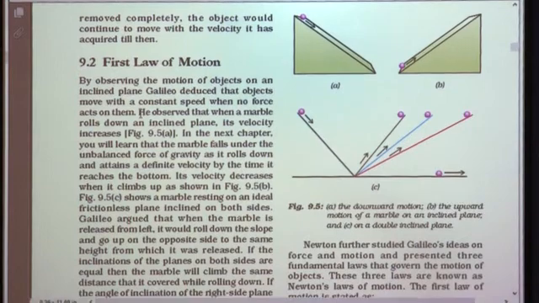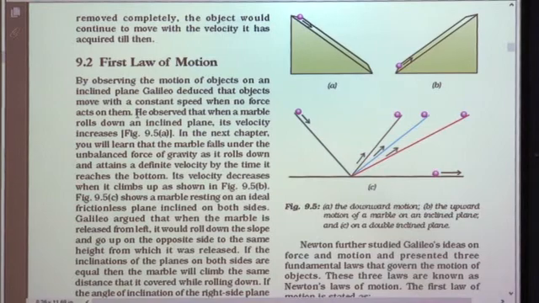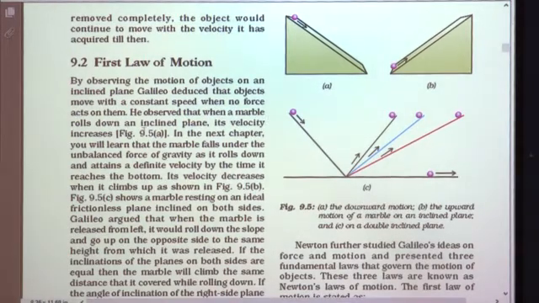So, what Galileo Galilei observed is that if no force is acting on the object, then the object moves with constant speed. He observed that when a marble rolls down an inclined plane, its velocity increases. Just look at this first figure. Here you can see this is an inclined plane and this is a marble. This arrow shows that it is rolling down. So, when a marble rolls down an inclined plane, its velocity increases.